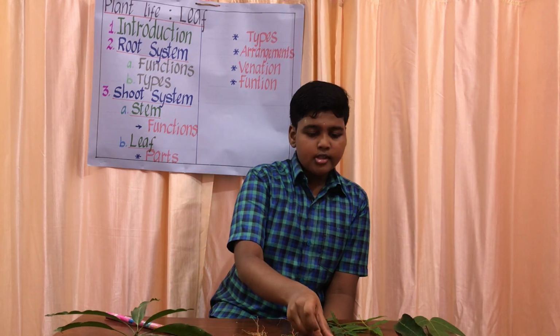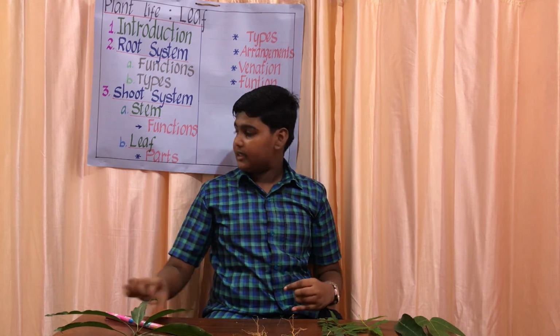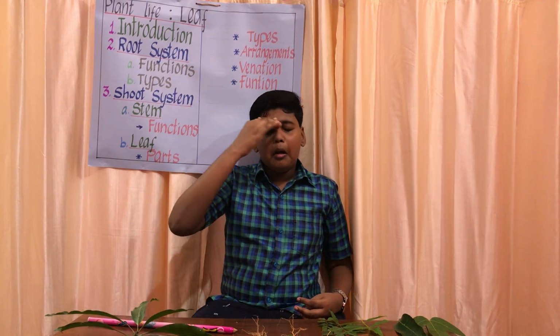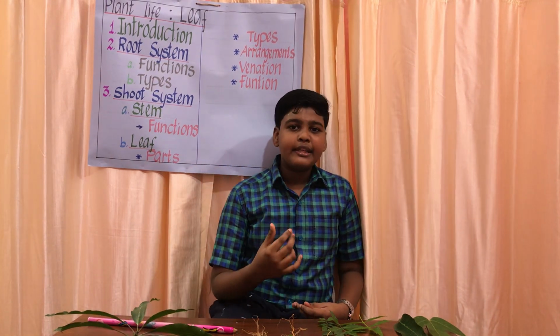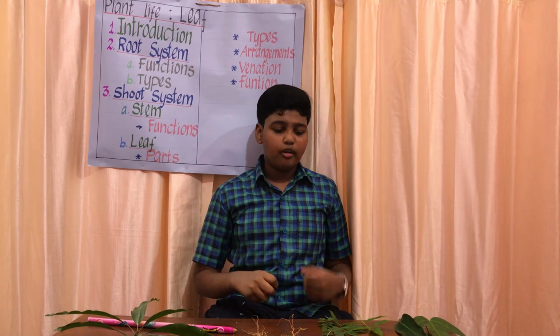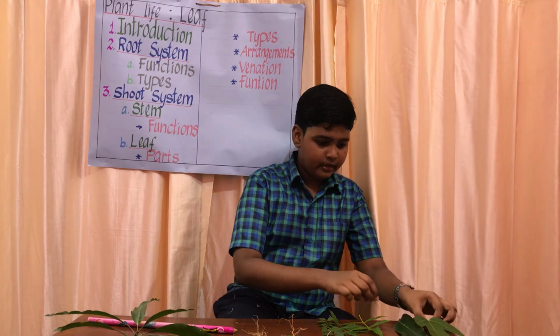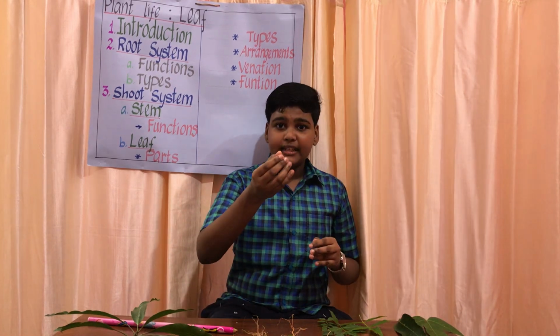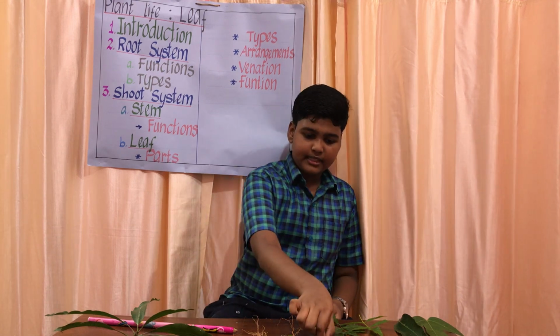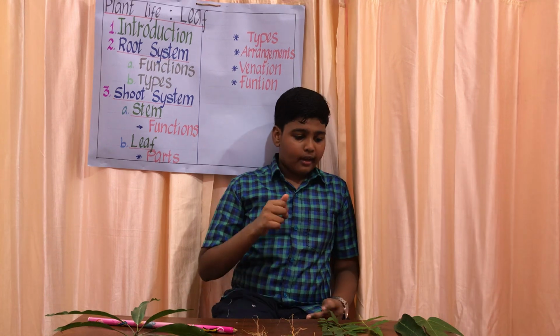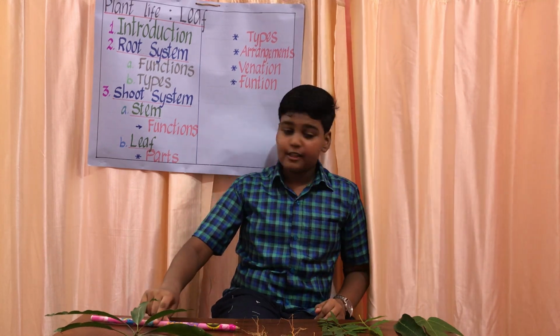Okay. Now we have learned about the parts of the leaf. Now we can learn the types of leaves. What types of leaves are there? Everyone will know there are two types: simple leaf and compound leaf. This depends on whether the lamina is divided or not divided. I'll explain. First, the simple leaf.